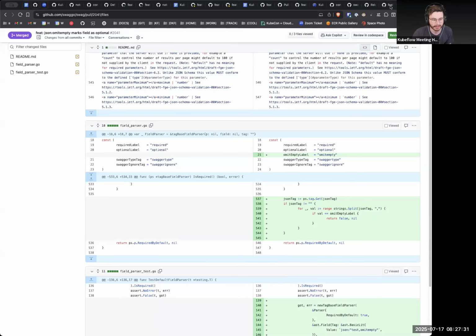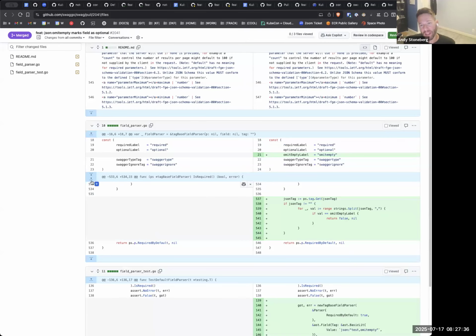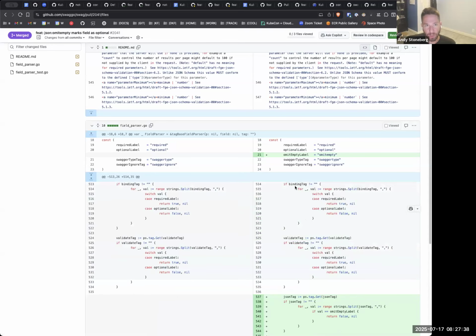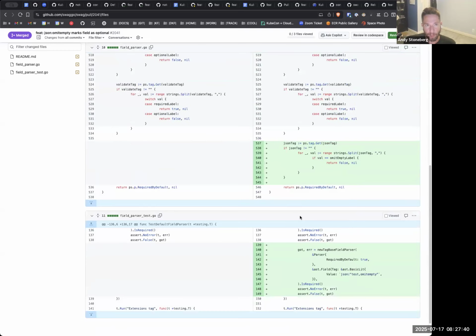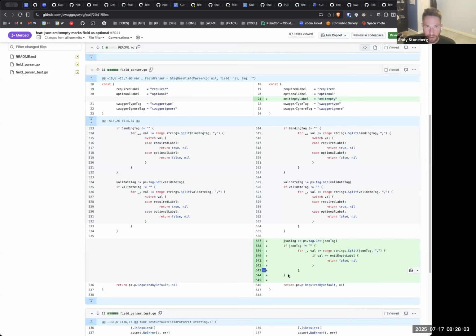Does this actually enable by default? It is. Well, the omit empty, the way this works with required, right? If you have something decorated with omit empty, it just wouldn't pop up in the required column. And it does give preference to the other tags. So there's an edge case here where breaking is a valid consideration, but there could be a case where maybe it isn't, because it just doesn't populate the required column if omit empty is there. It's forcibly going negative is kind of what you're saying. Exactly, yes.